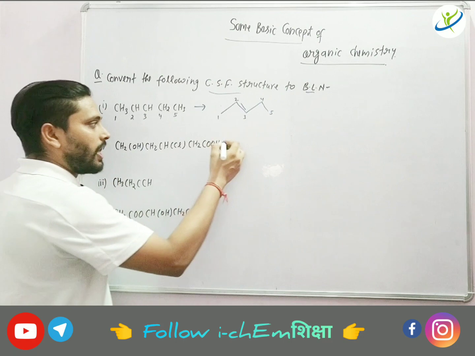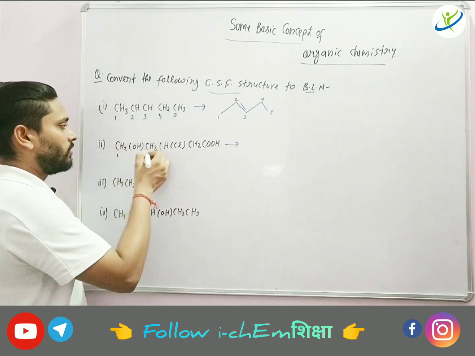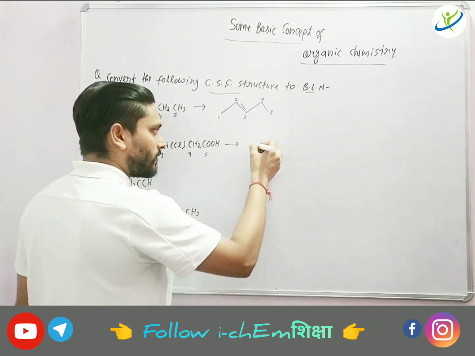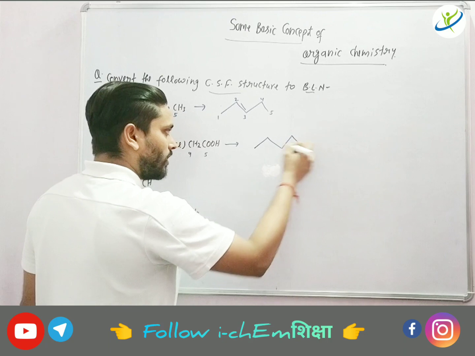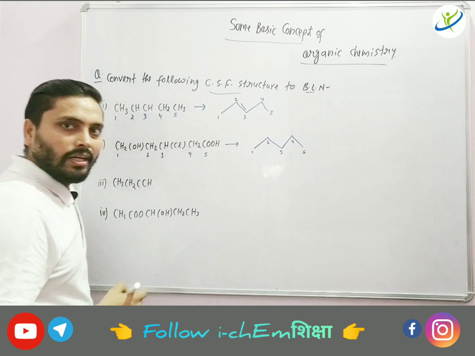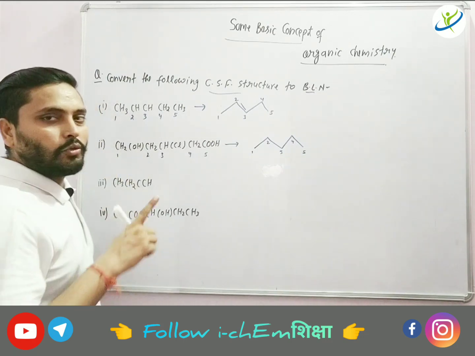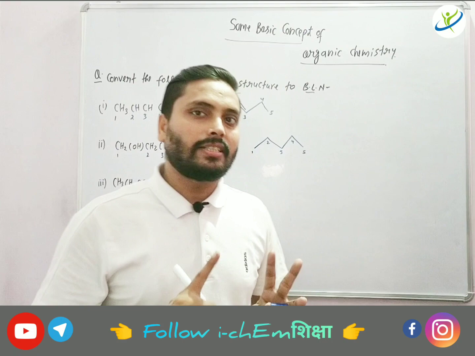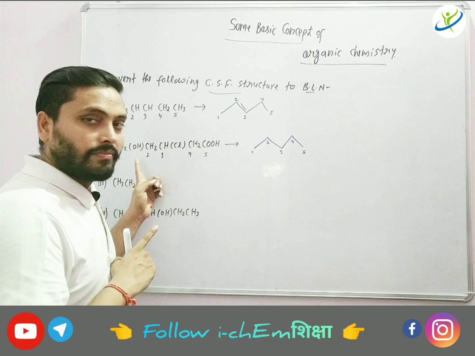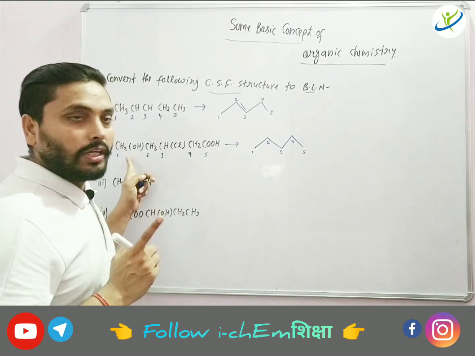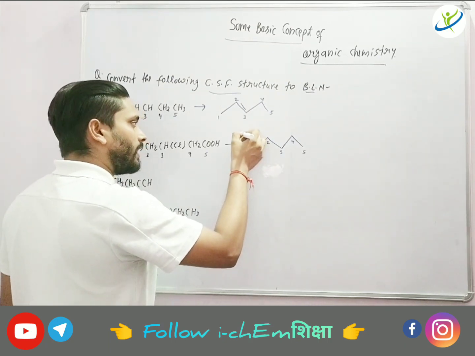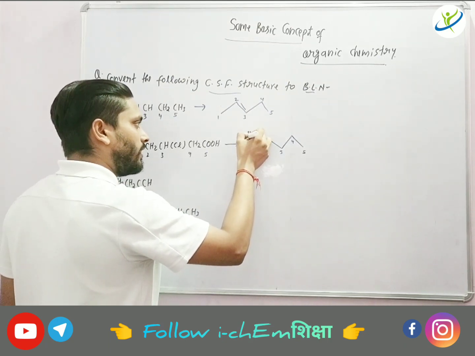Likewise in the second one, how many carbon are there? 1, 2, 3, 4 and 5. Let's draw this structure. 1, 2, 3, 4 and 5. Okay, on first carbon hydrogen you will not show, but OH is something different group. This is a derivative that you are observing here. Okay, so this OH you have to show. On which carbon OH is present? On first carbon. So you will draw another line like this, OH, in this way.